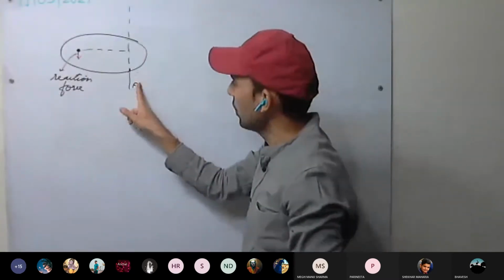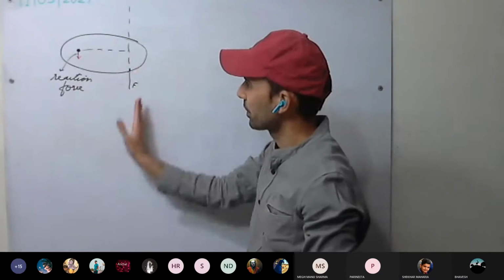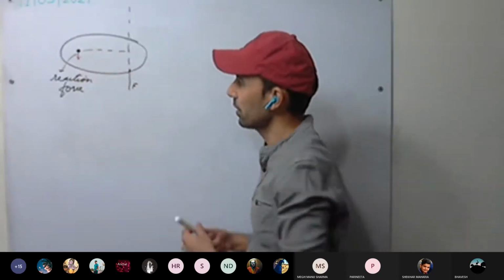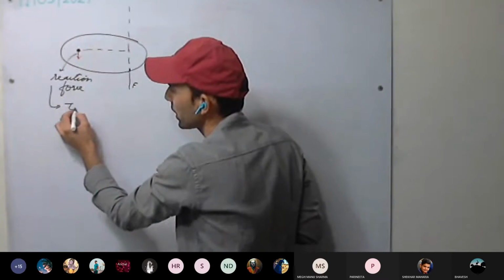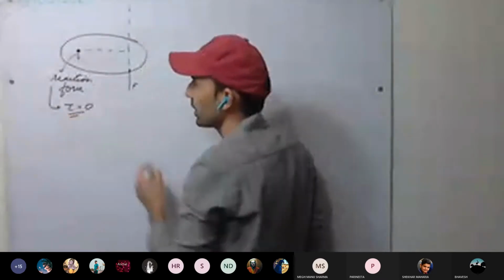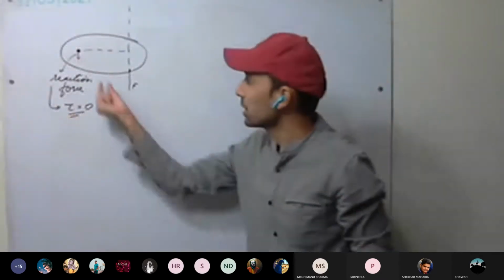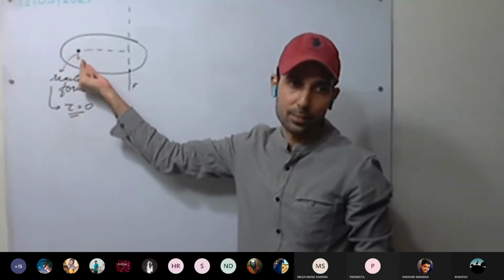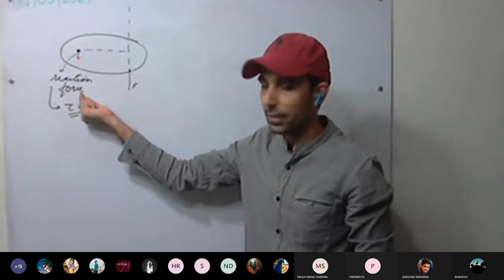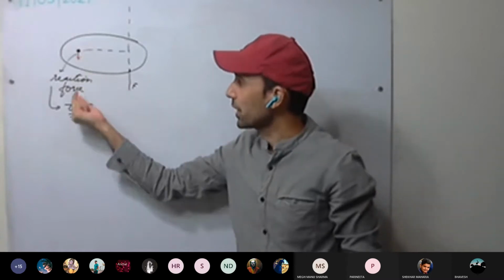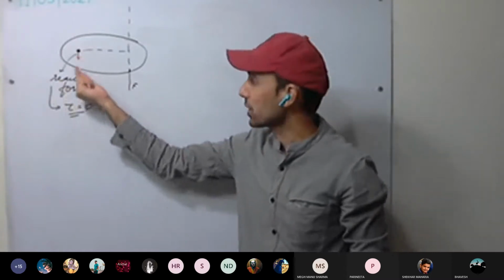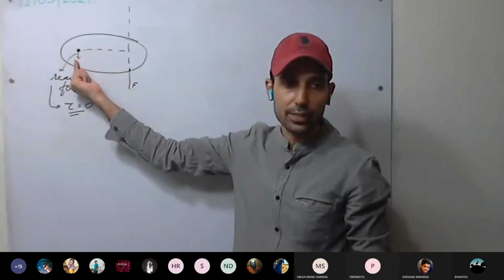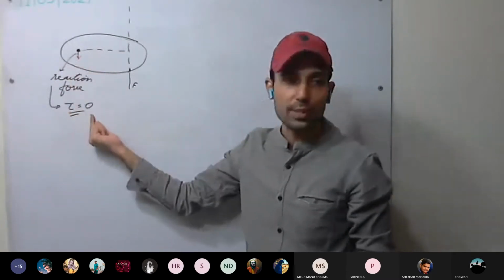Now, will there be torque here? What will be the torque, or the moment of force, or the turning effect of the reaction force? That is 0, because the perpendicular distance of the reaction force is 0. It is acting at the pivot only. No turning effect takes place at the pivot point. Moment of force is 0.